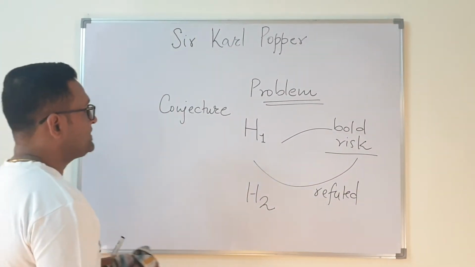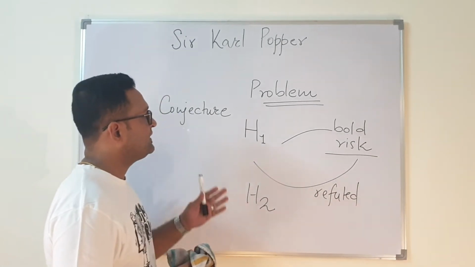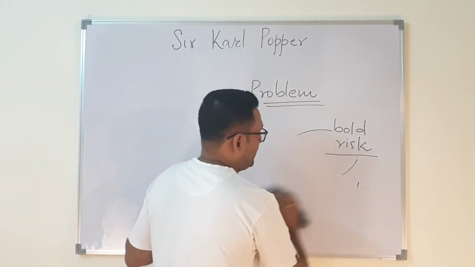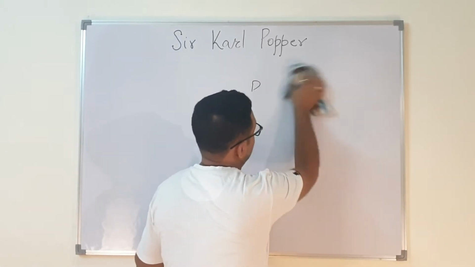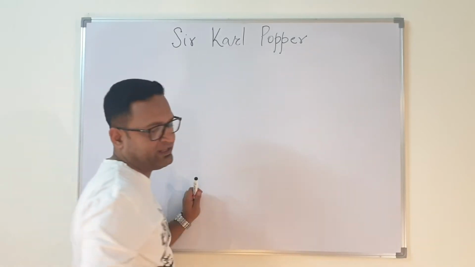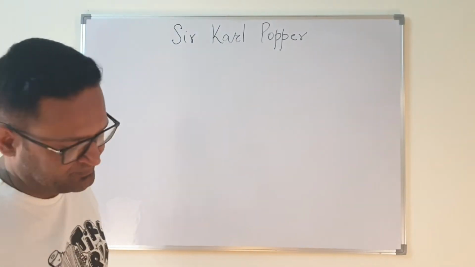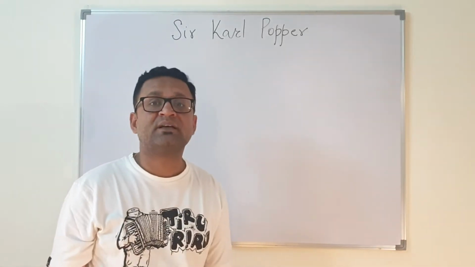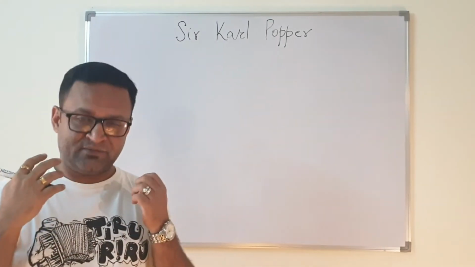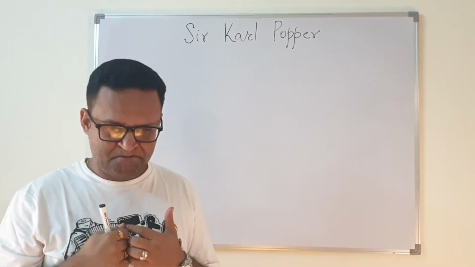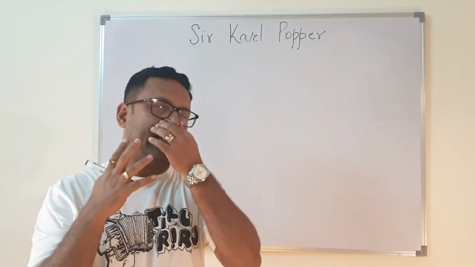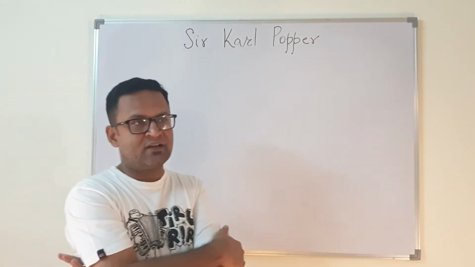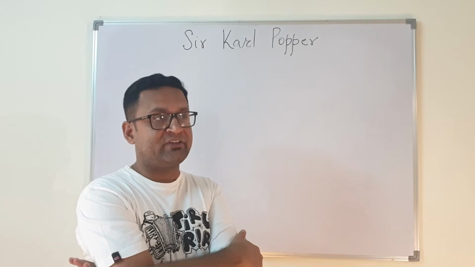Now, what should be the nature of these conjectures and these theories? What should be the properties of a scientific theory? This is also a very important thing for all of us to understand, how you can come out with a good scientific theory, what makes a good scientific theory.